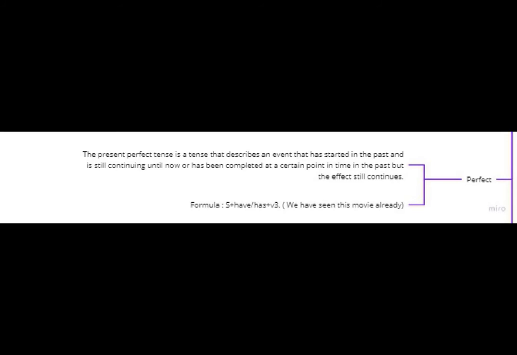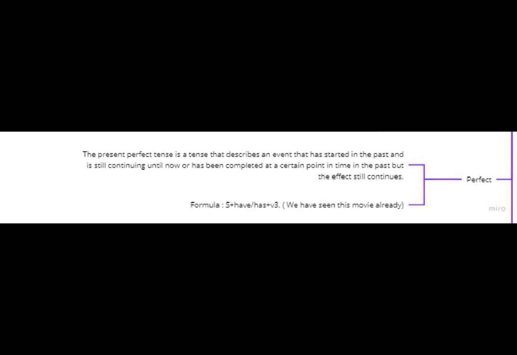Present perfect tense. The present perfect tense is a tense that describes an event that has started in the past and is still continuing until now, or has been complete at a certain point in time in the past, but the effect still continues. In short, this tense is used as a link between the past and the present, so time information such as yesterday, last year, and others.